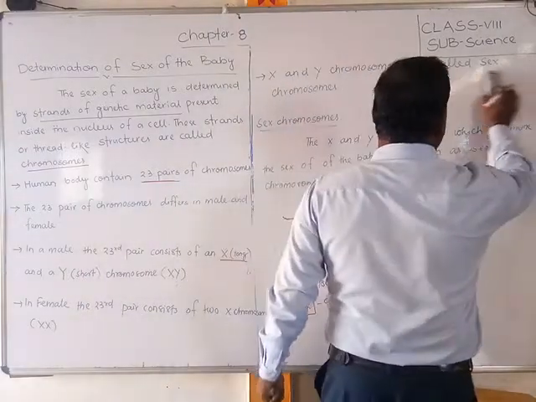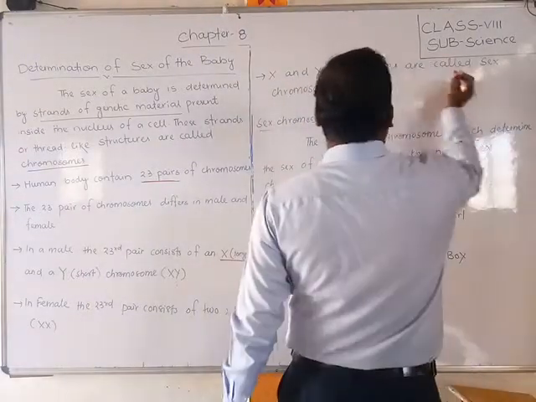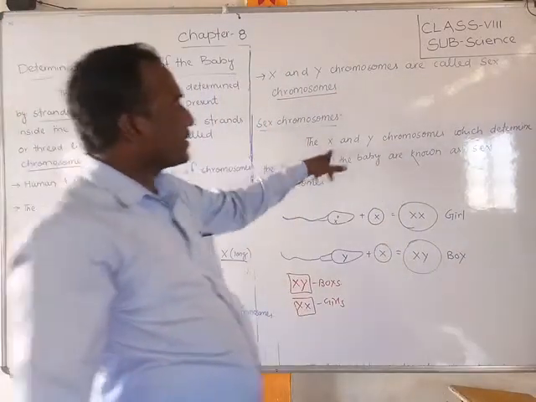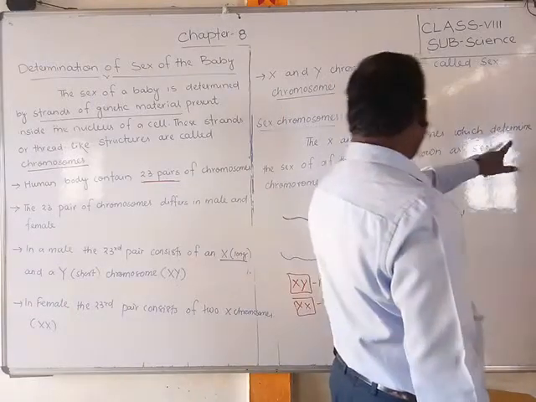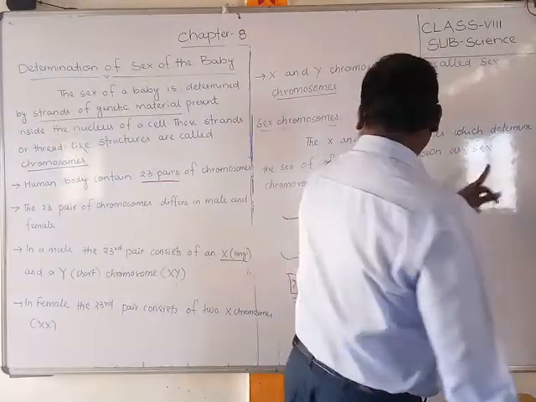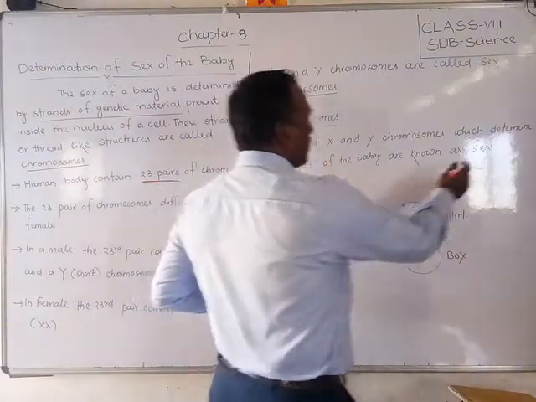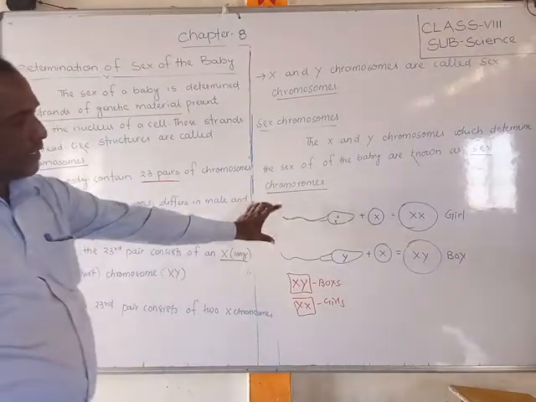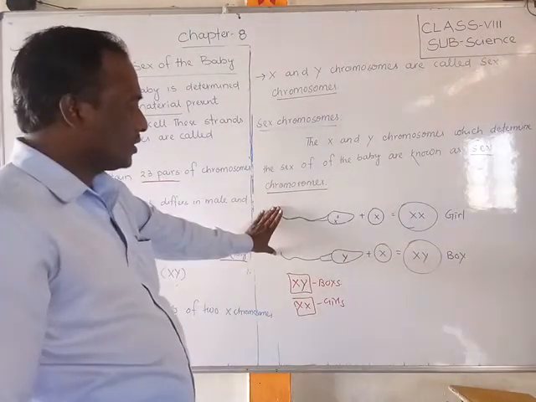X and Y chromosomes are called sex chromosomes. The X and Y chromosomes which determine the sex of the baby are called sex chromosomes. So very clearly I have drawn the pictures. You can understand, friends. Check it carefully.